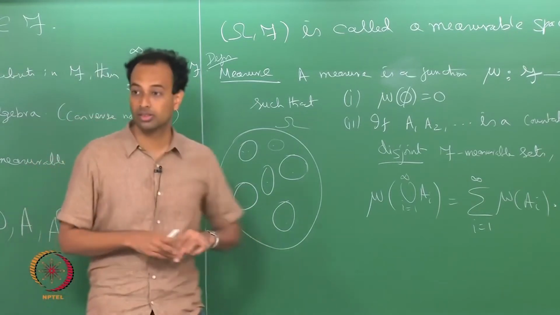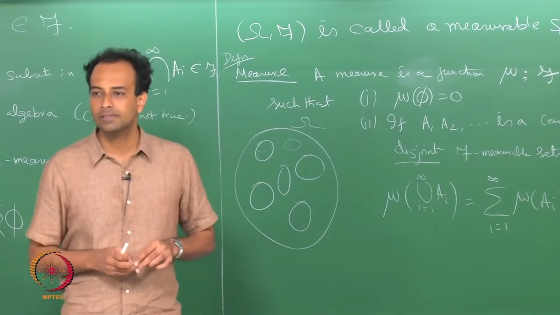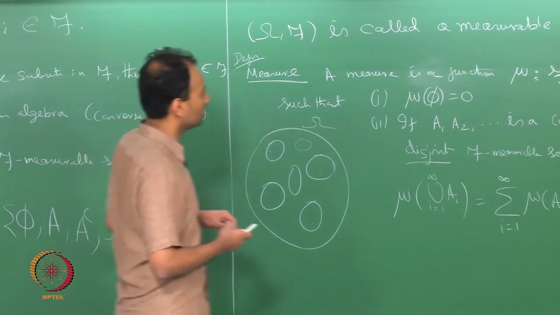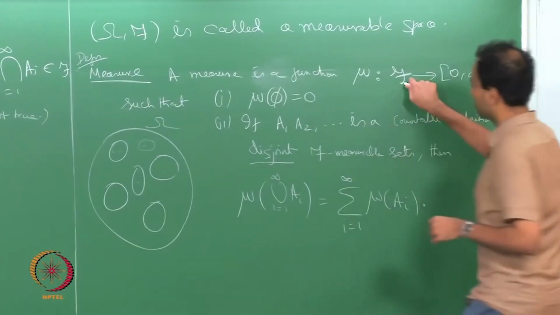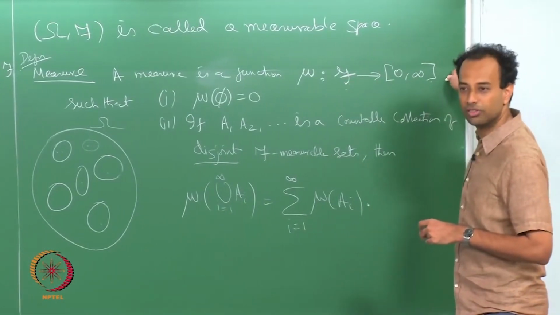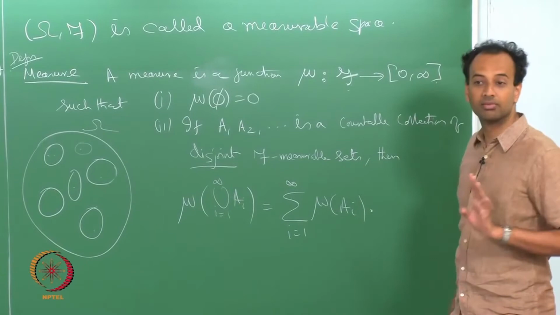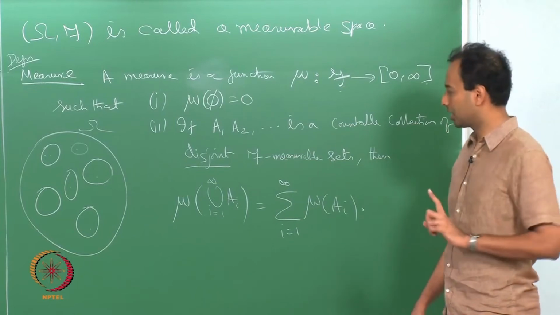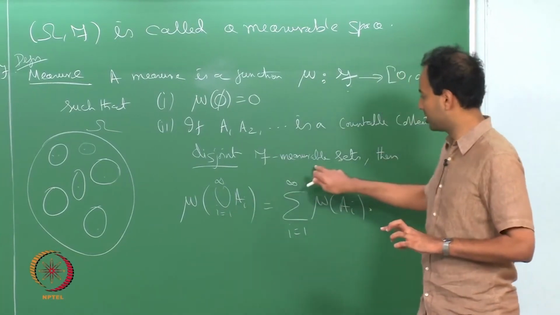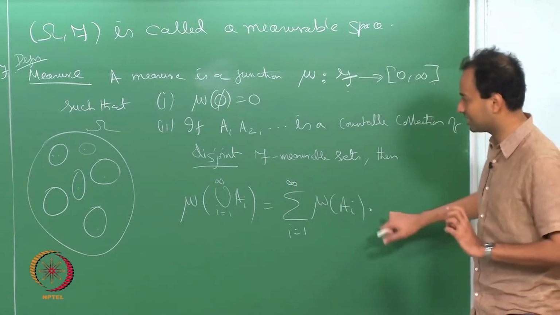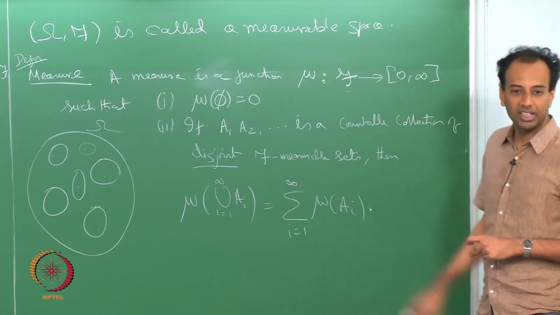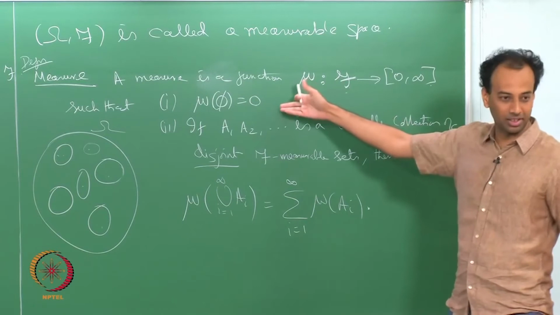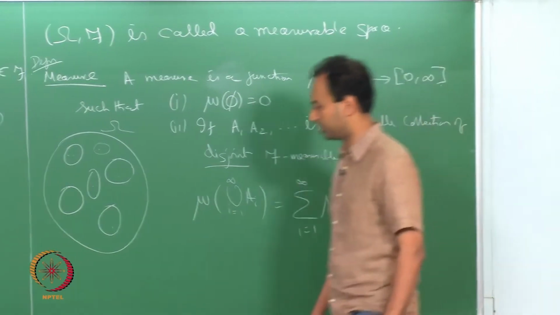Okay. Yes. This measure is nothing but probability measure, right? No, I am talking about a generic measure. A measure is a function that maps F-measurable sets to [0, infinity], and you impose two conditions. One is that the null set should have 0 measure. The other is that if I have a countable union of disjoint F-measurable sets, the measures can be added up. This axiom, if you note down, is called the countable additivity axiom. This is the most important property of a measure.